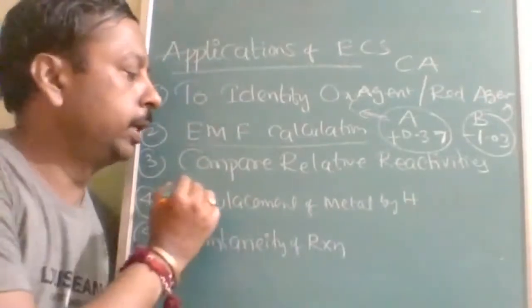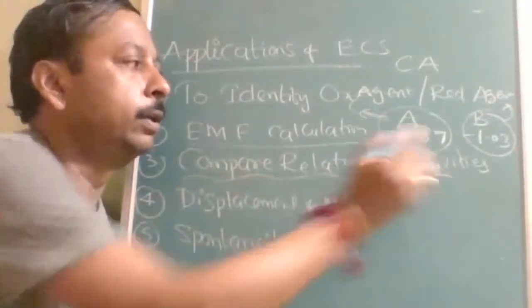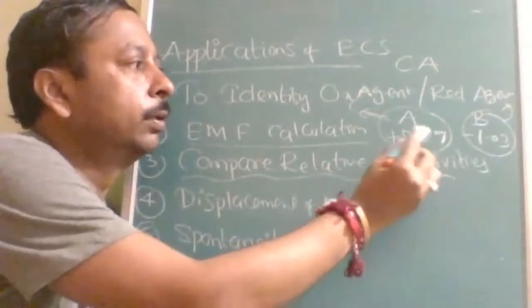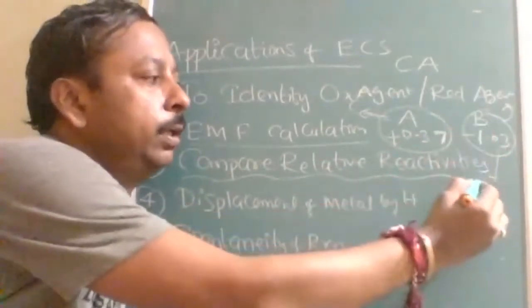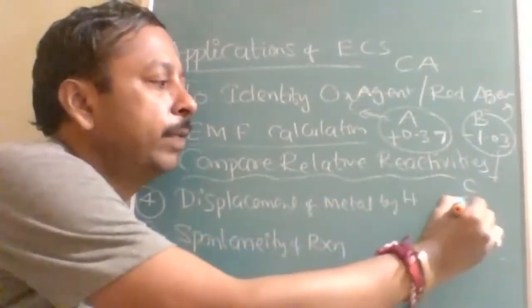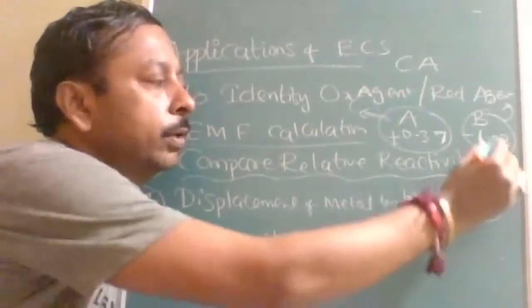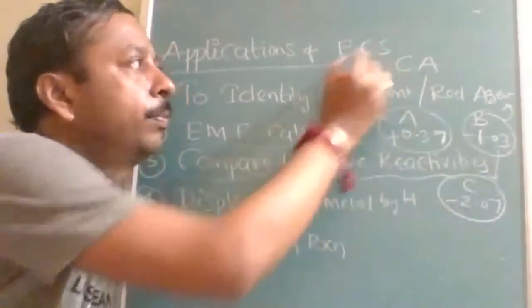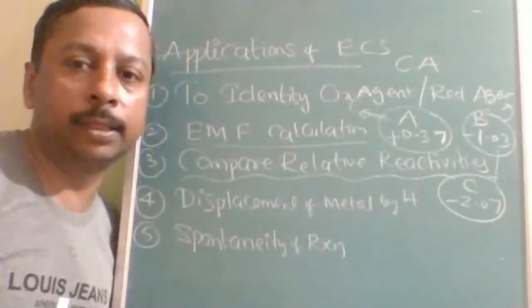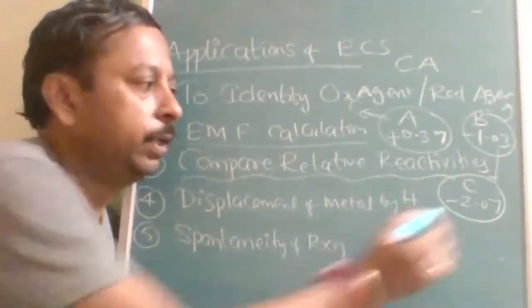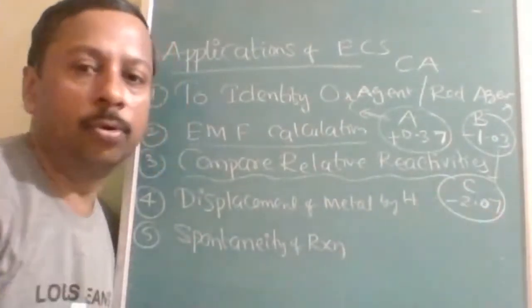Then compare the relative reactivities. Suppose two metals are there, B and C, where C is -2.07. These are values procured from the electrochemical series. Out of B and C, which is more reactive?